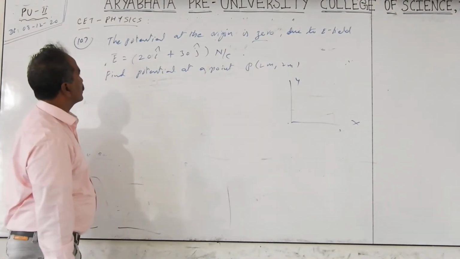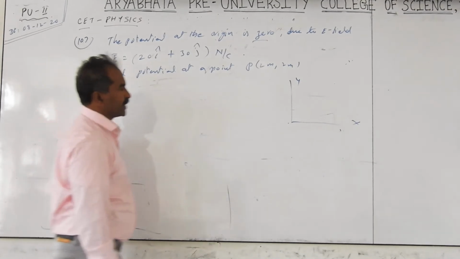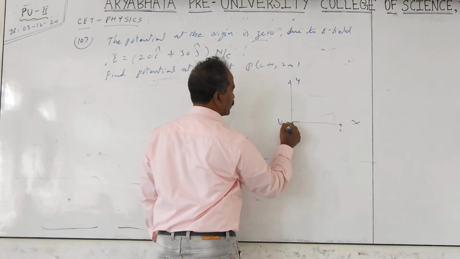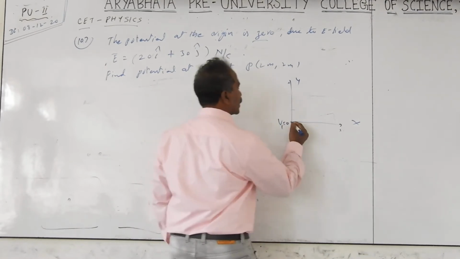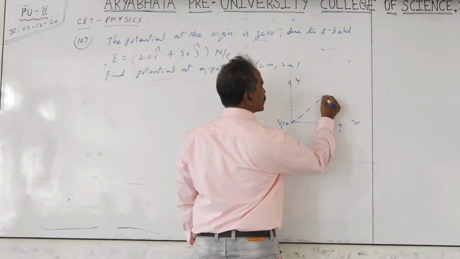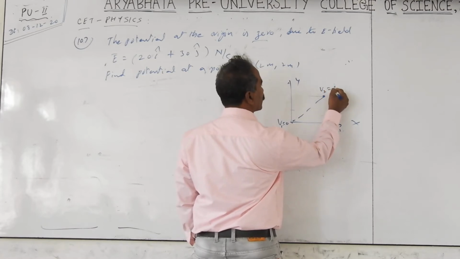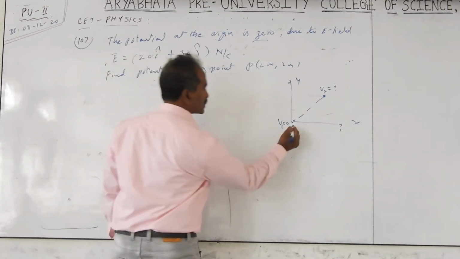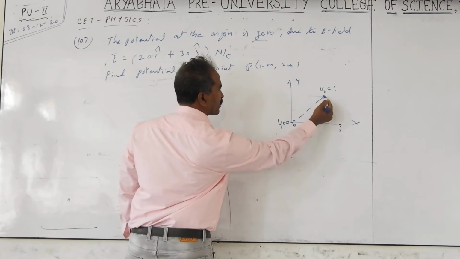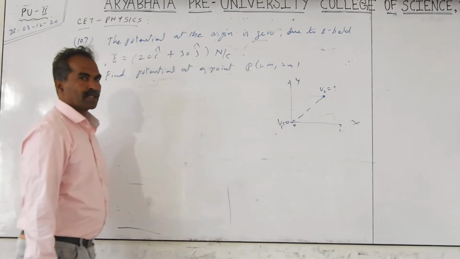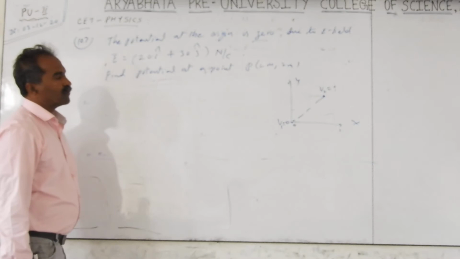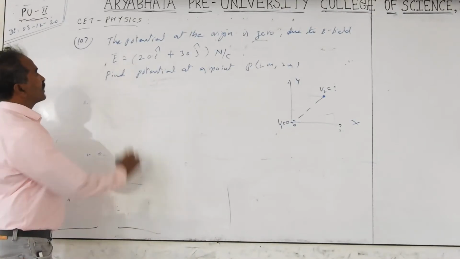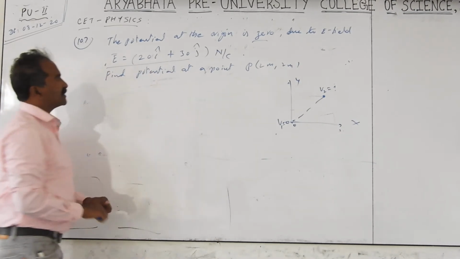Next problem 107. The potential at the origin is 0. You are taking this two-dimensional plane given in the question. At the origin, potential is V1 equal to 0. And you are asked to find out at some point the potential V2 equal to how much? Potential difference is nothing but V2 minus V1. We take it as delta V, dV we can write. Electric field is given in vector form.